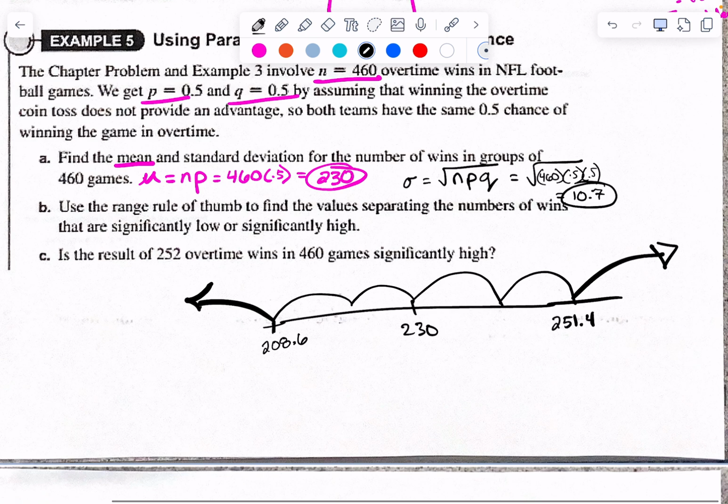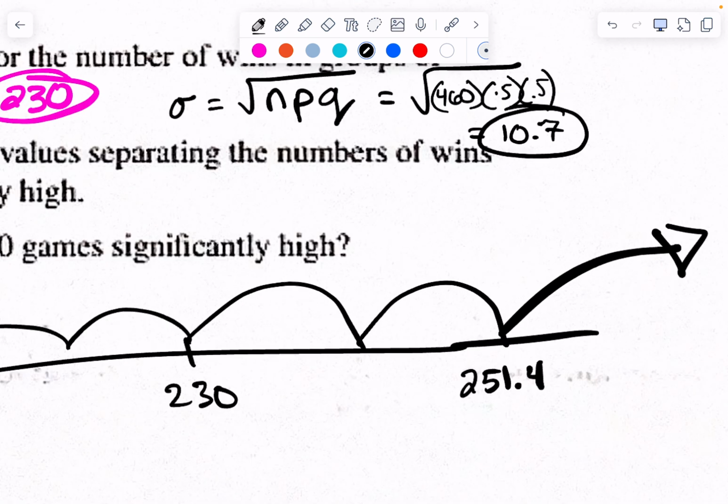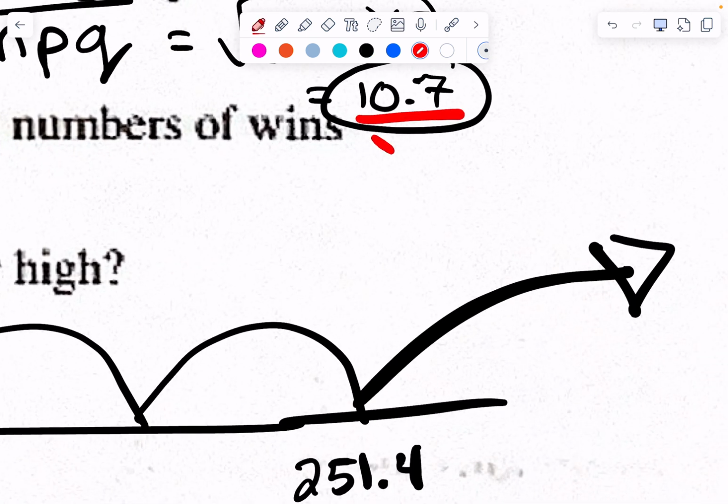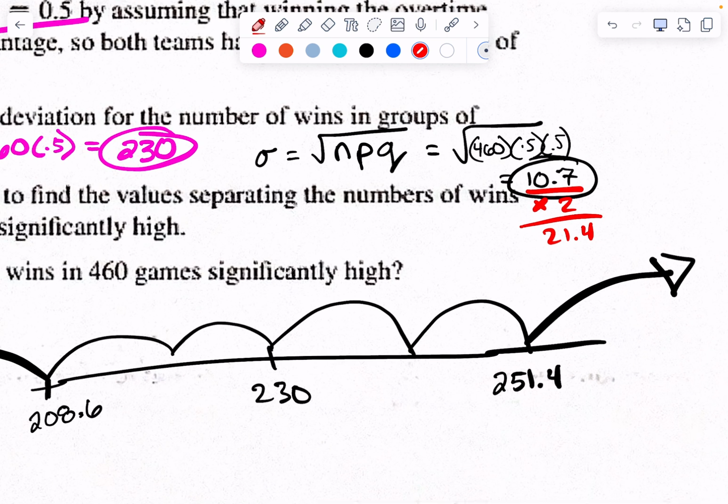How did we get 21.4? Because you're adding the standard deviation twice. And if I double this, it's 21.4. So I just doubled it and then added it, instead of adding it once and then adding it again. Yeah, good question.